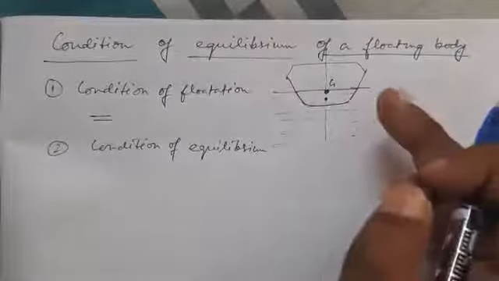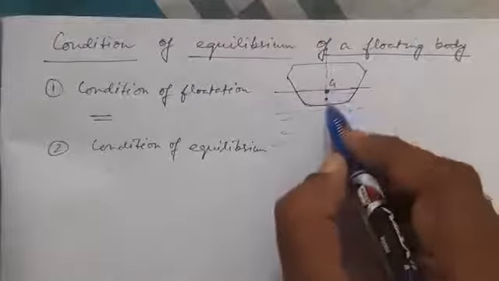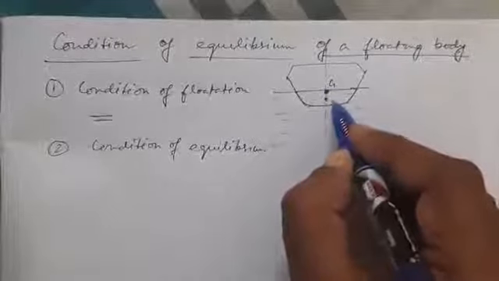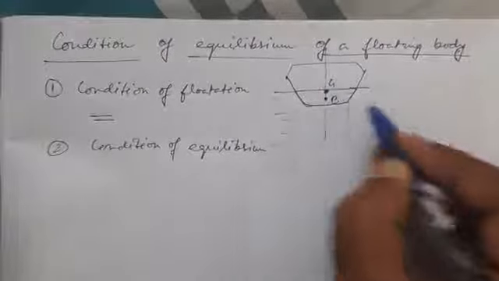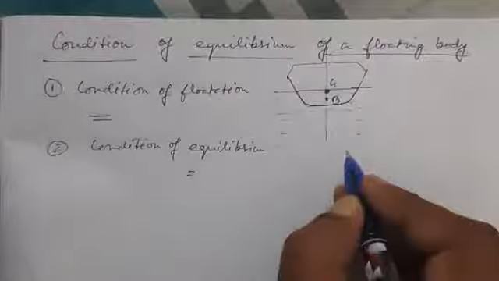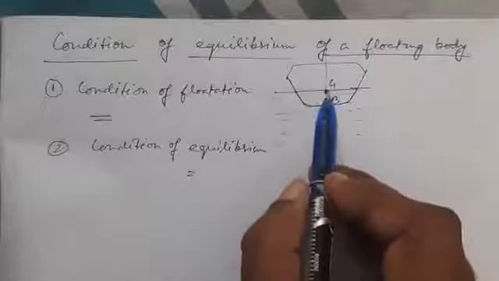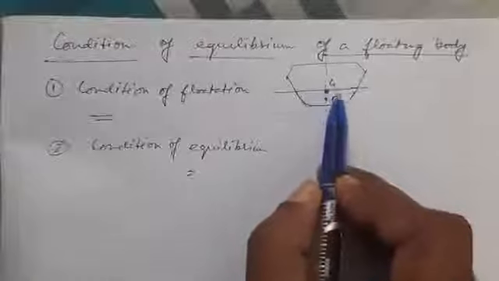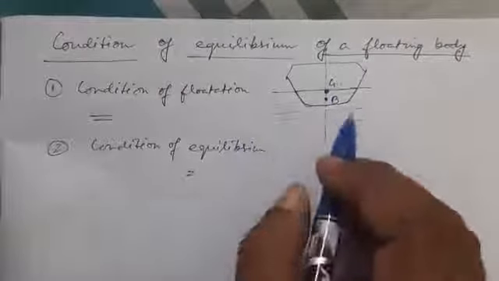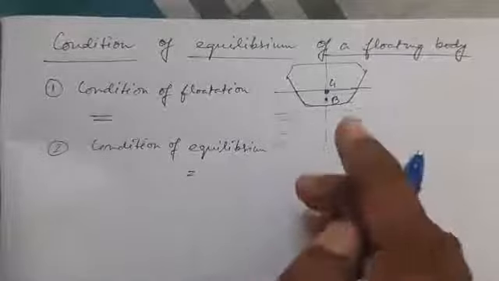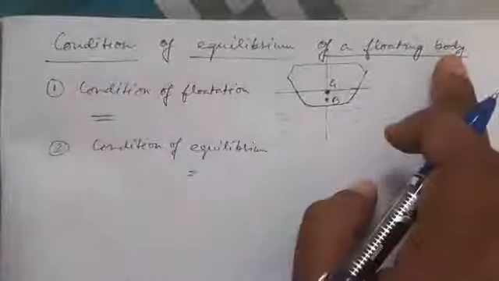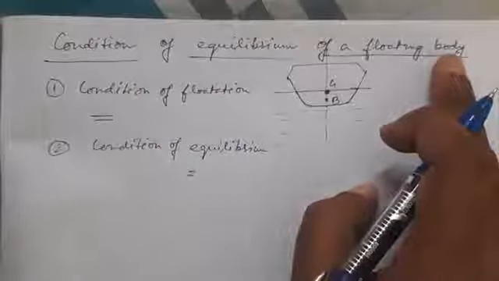When the liquid was displaced, we remember that point as the center of buoyancy. We name it B, center of buoyancy. The condition of equilibrium states that the center of gravity of the body and the center of buoyancy of the liquid displaced must lie on the same line. Otherwise, the condition of equilibrium of a floating body will not be satisfied.